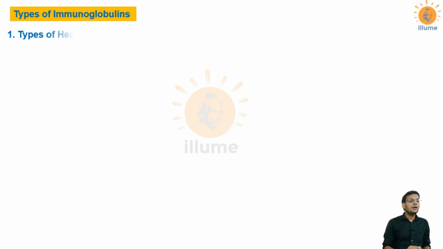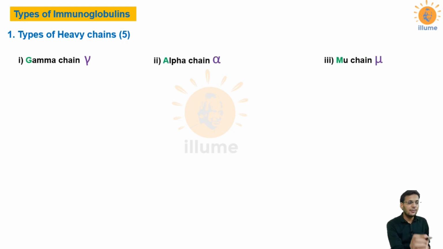Now the next topic is types of immunoglobulins. As we already discussed, there are 5 types of immunoglobulins. Before discussing them, I would first tell you the types of heavy chains present in immunoglobulins. There are a total of 5 different kinds of heavy chains that may be present in immunoglobulins. The first one is the gamma chain.